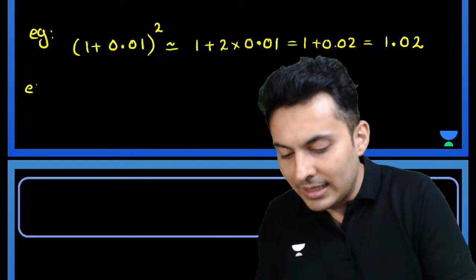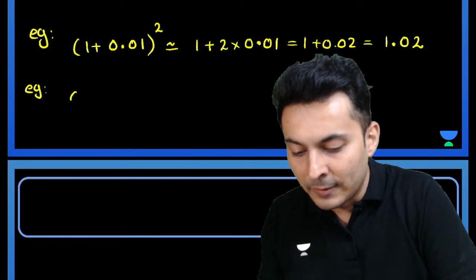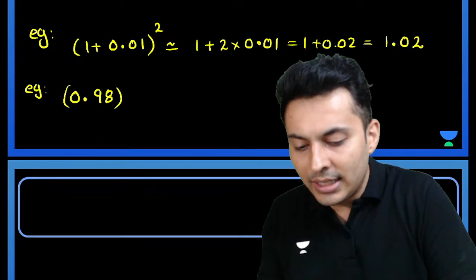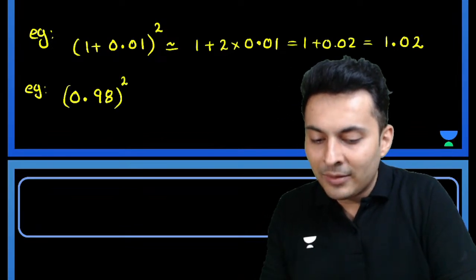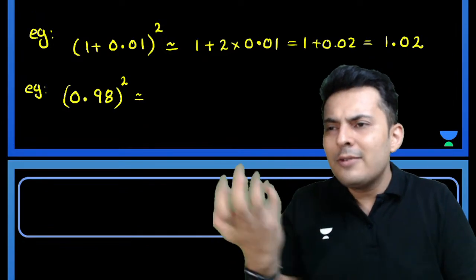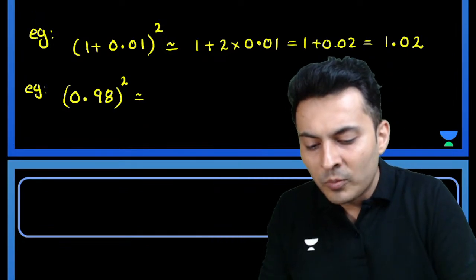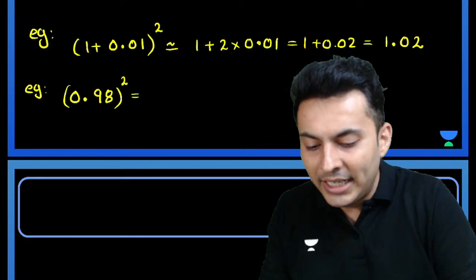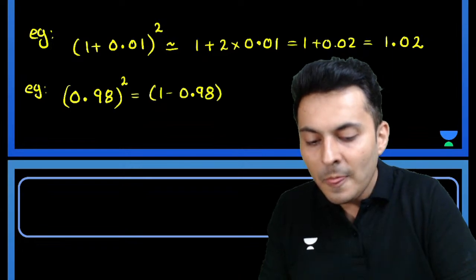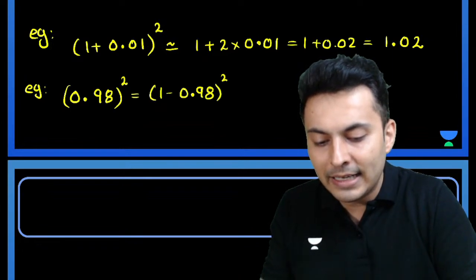Okay, let's take another example and see if you guys can do it over here. 0.98 square. Now many people will be like, should I do 98 square? I feel you can avoid that. How? Observe, can I not write 0.98 as 1 minus 0.02?